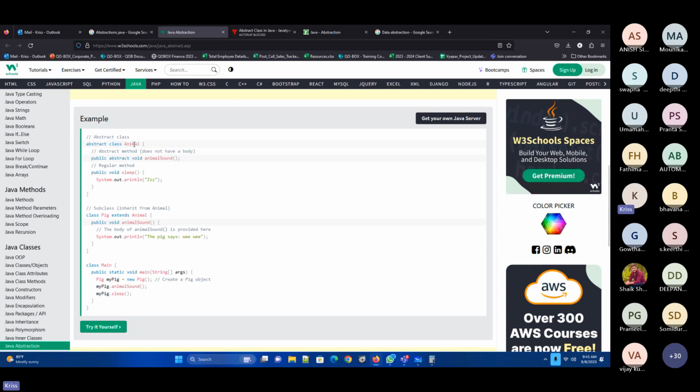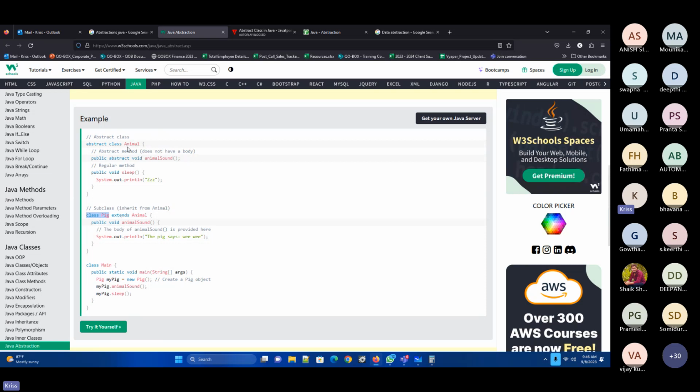They created the class and they created subclasses, and they can create multiple subclasses, for example dog, cat, pig. So here they created a class called pig, and this pig has been extended from animal. As soon as I extended this, class pig is a normal class.